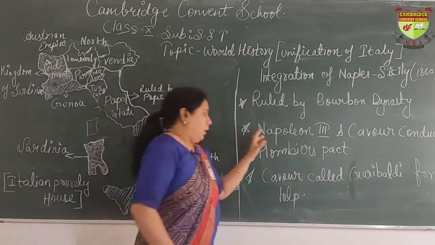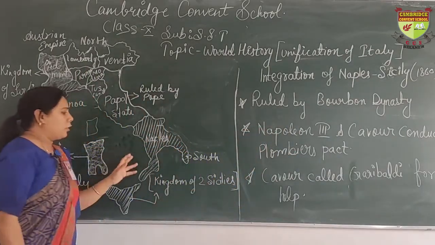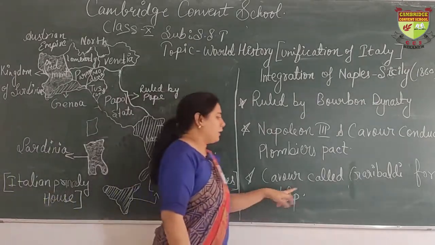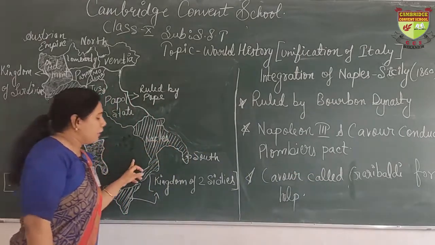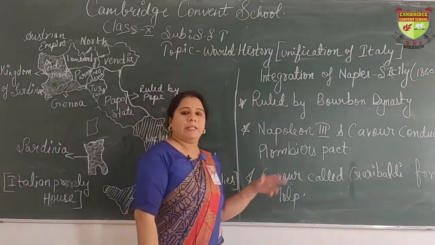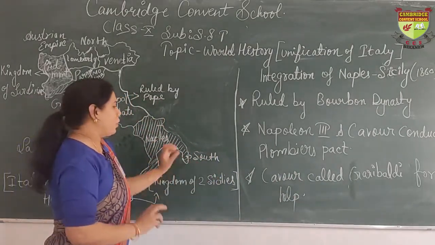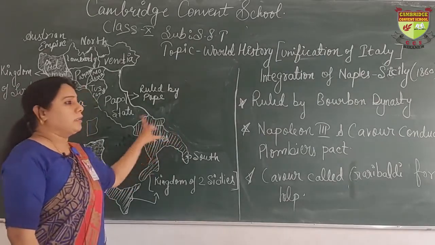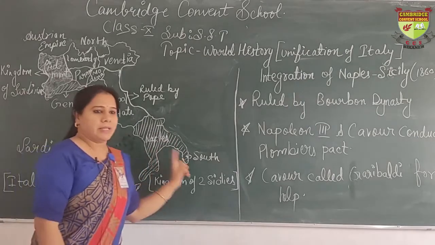Okay, so he cannot directly interfere in the matter of Naples and Sicily. For that, he called Garibaldi for help. Now Garibaldi was a revolutionary. He was not an Italian, so he was not related with Italy. Okay, so he called him, and Garibaldi united the local people over there and started a movement against the Bourbon dynasty.